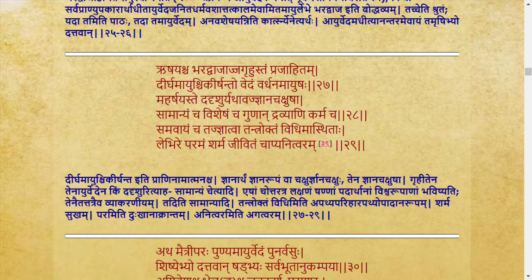They are explained as Samanya, Vishesha, Guna, Dravya, Karma and Samavaya. I repeat, the 6 factors explained are Samanya, Vishesha, Guna, Dravya, Karma and Samavaya. You can note here the order of explanation. First they have explained Samanya, next Vishesha, next Guna, next Dravya, next Karma, and at the last Samavaya.